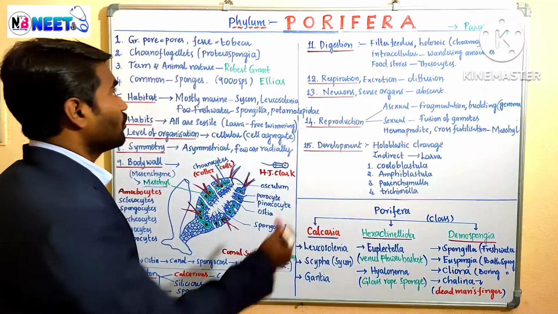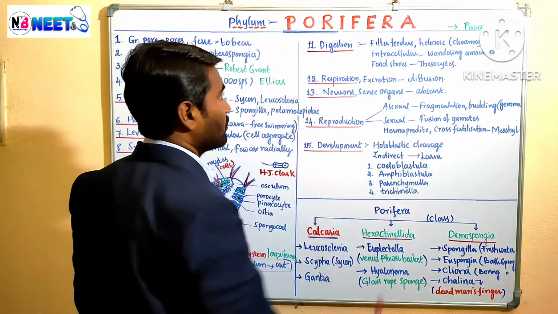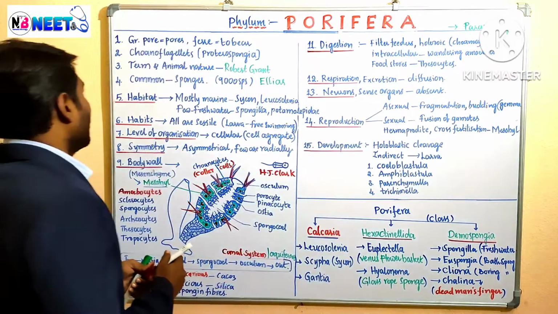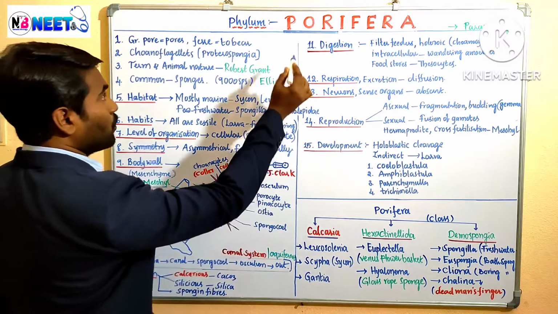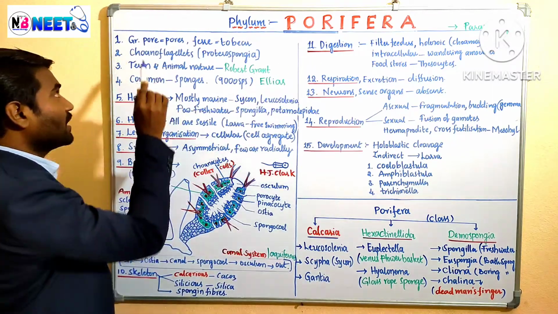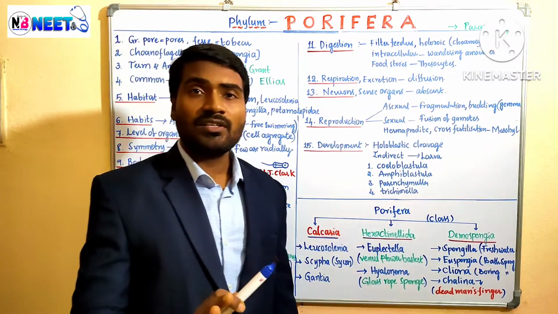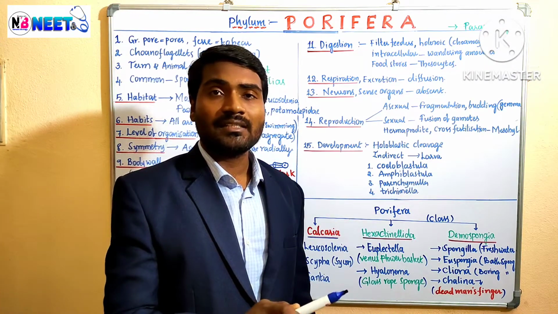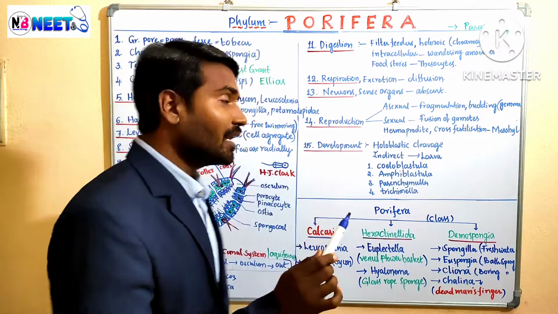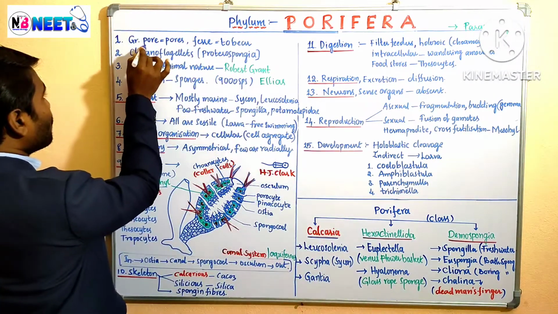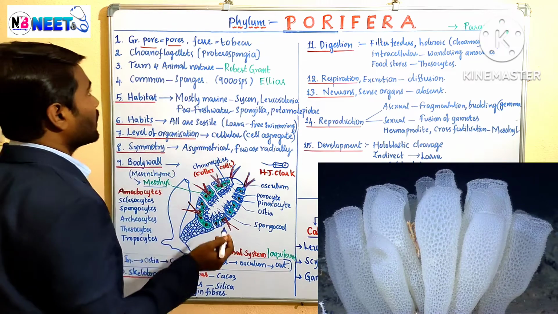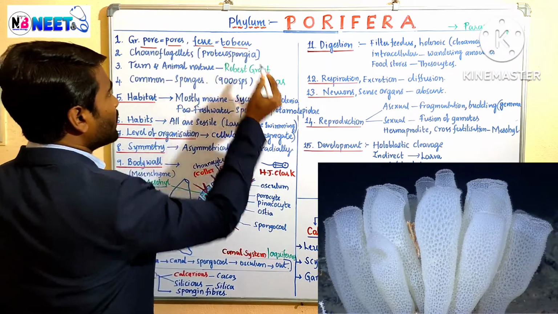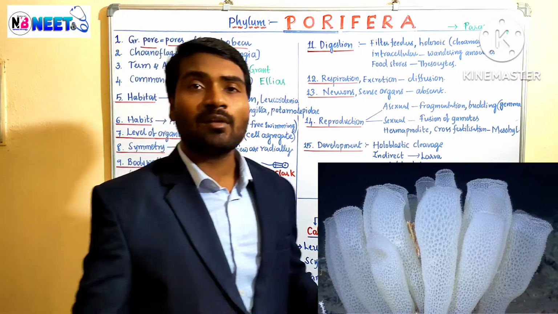Then come to phylum porifera. The word porifera is derived from the Greek language. From which language? The origin of the word is also important. So from which language it has been taken, that is also important. In Greek language, por means pores, or pori, nothing but pores. Fere means to bear. So having pores on their body.